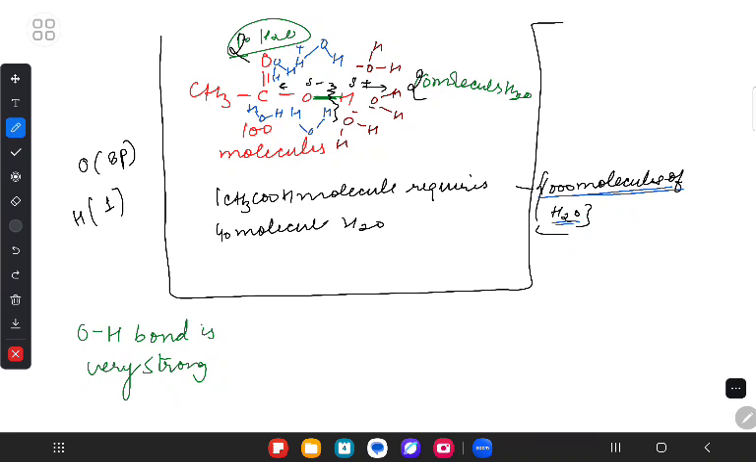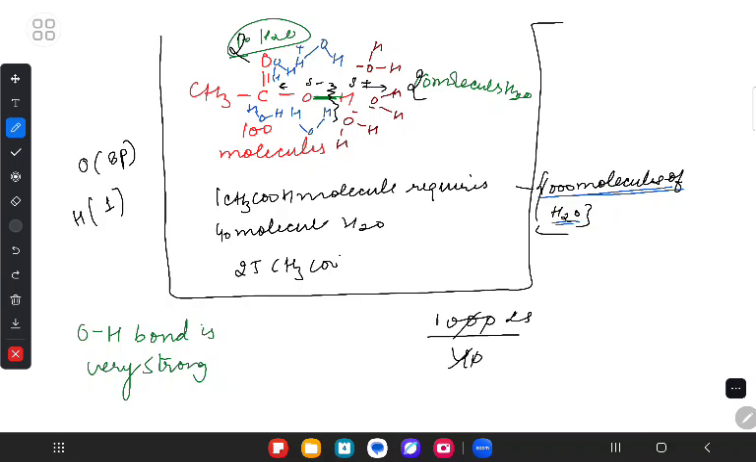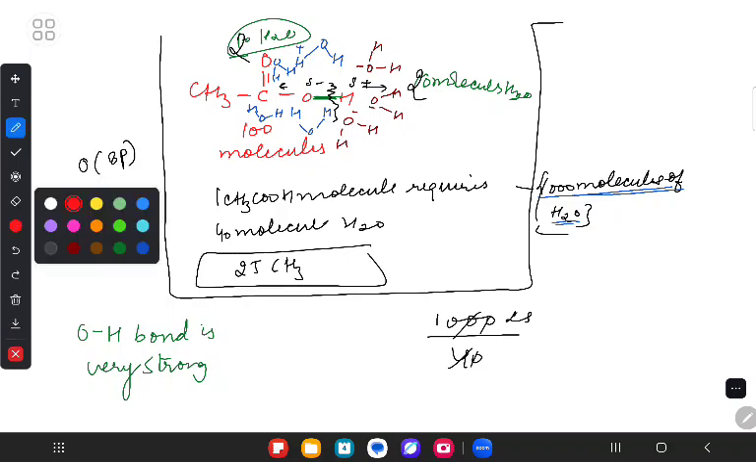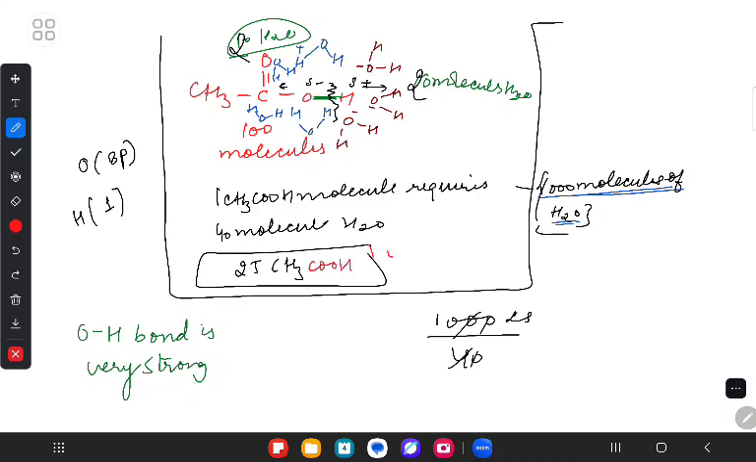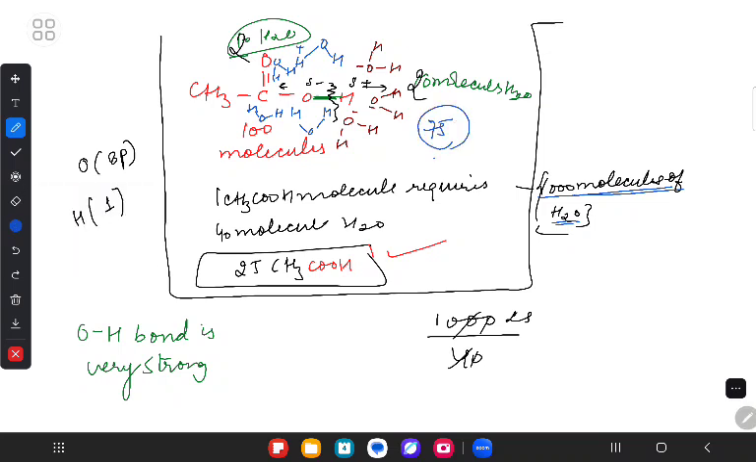So I have 1000 molecules of water, and 40 molecules of water are required. By this ratio, I will be able to break only 25 CH3COOH molecules. Are we understanding or not? Yes, ma'am. And when we are breaking only 25 CH3COOH molecules, what does that mean? It clearly means that only 75 molecules are still left and are not breaking down.